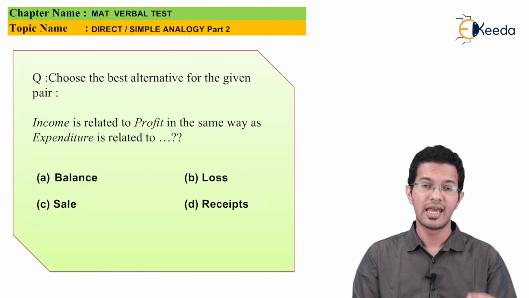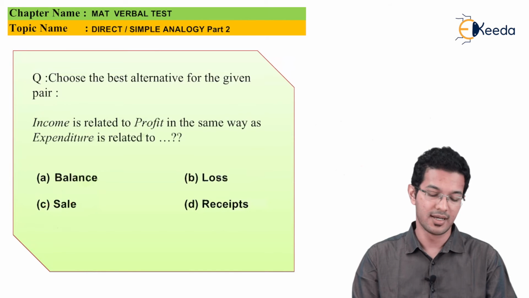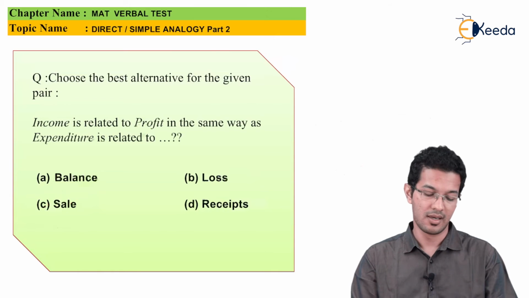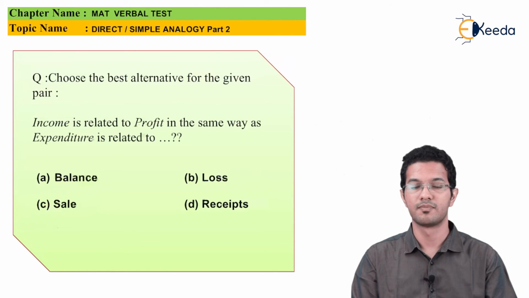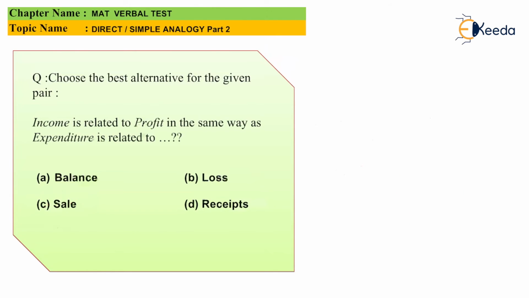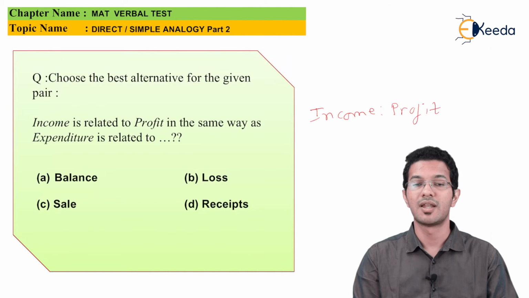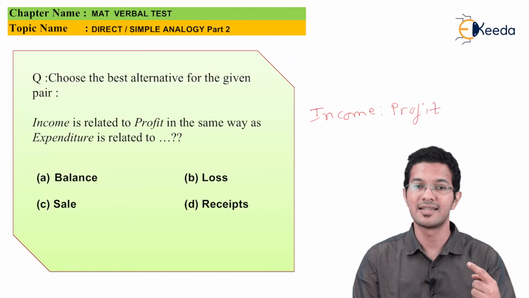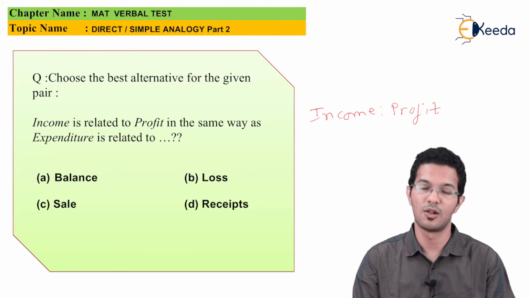Next question says, income is related to profit in the same way as expenditure is related to what? If I say income and profit, these are nothing but the same words. When I get income, I generate my profit. So when I'm going for expenditure, when I'm using something, when I'm consuming something, I am going in loss. So I can say that the answer to this question is loss.